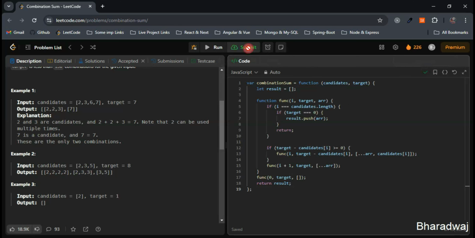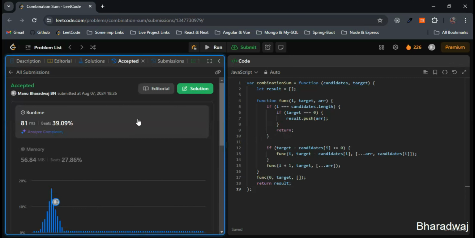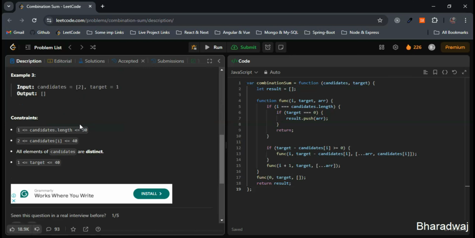So I'll just format this one. Let me hit the submit. So this works completely fine. Right. So I'll just come to description here.